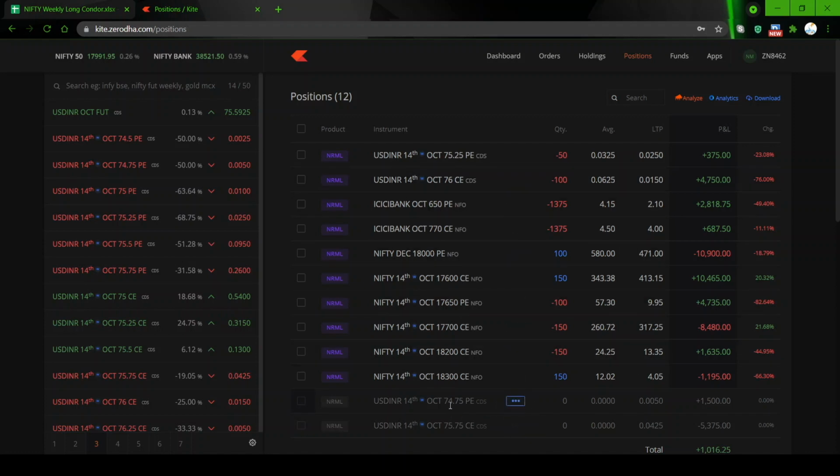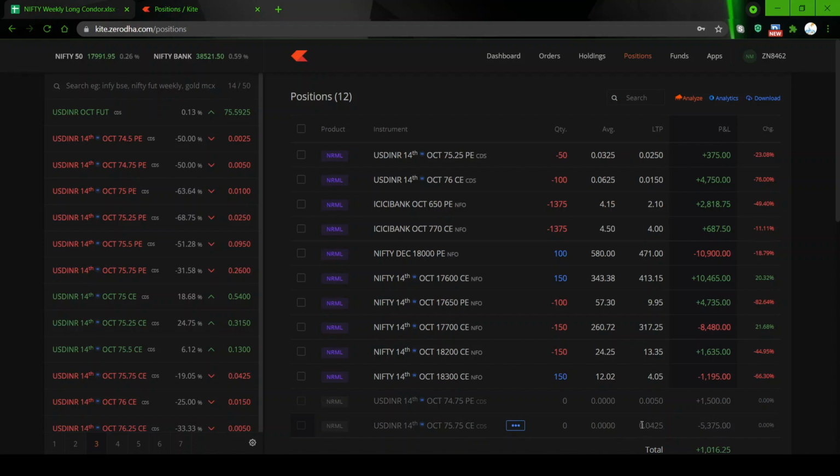So what I have done: 74.75 PE, I rolled down to 75.25 PE because the spot was going up. So I had to roll this. So I rolled down this. Then 75.75 was giving a huge loss. So I had to book the loss there.